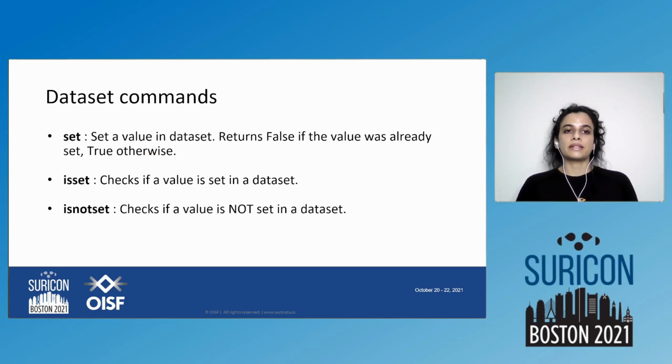There are three dataset commands. The first one is set, which is used for setting a value in a dataset. It returns false if the value was already there in the dataset, or true otherwise. This is helpful in the cases where we are trying to find out first occurrences or unique values. Moving forward in these slides, we are going to come across a few examples comprising of set and the situations where we can use it.